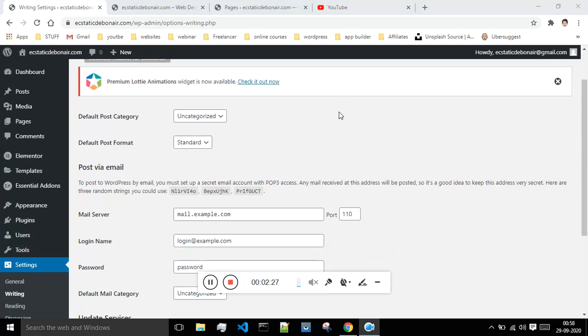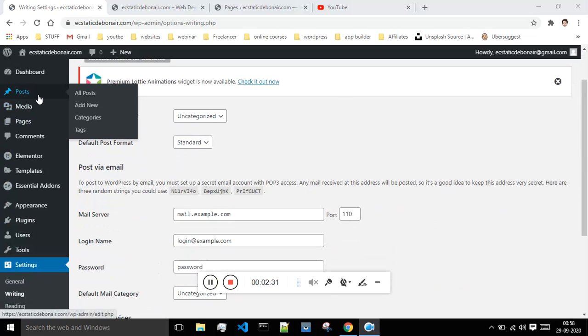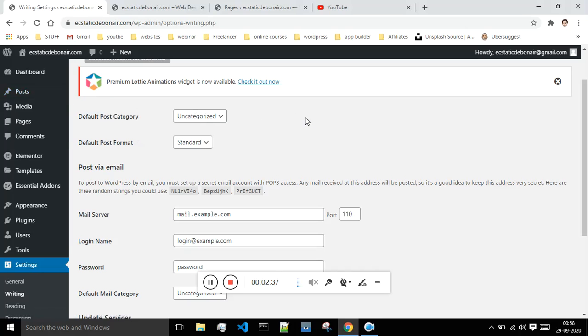Whenever you write a post, in order to write a post you just have to go to this tab, say add new, and add a post. By default, whenever any post is published, it will have the category uncategorized, and currently there are two categories, coach and uncategorized. If you want, you can create multiple categories. I will show you how to do that.